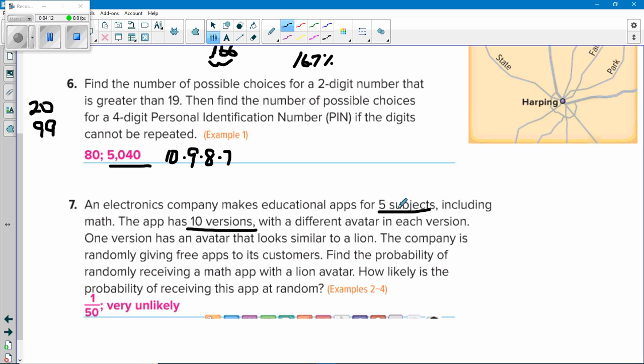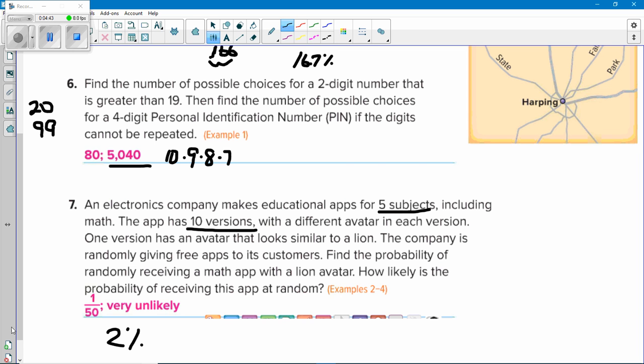Well, there's 5 subjects times 10 versions. It's 50. Now, there's only one way it can be a math app and have the lion avatar. 1 out of 10, 1 out of 5. 1 times 1 is 1. It's 1 over 50. And that, if you make it a percent, is 2%. To make you understand, 1 over 50 is very close to 0, so it's highly unlikely that you're going to randomly get the math app with a lion avatar.